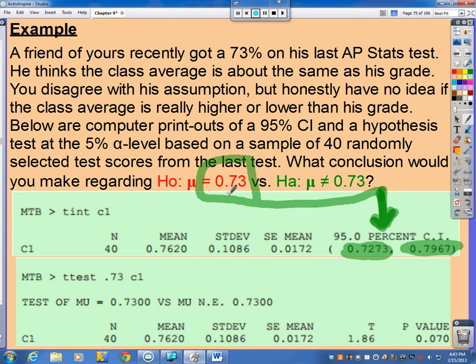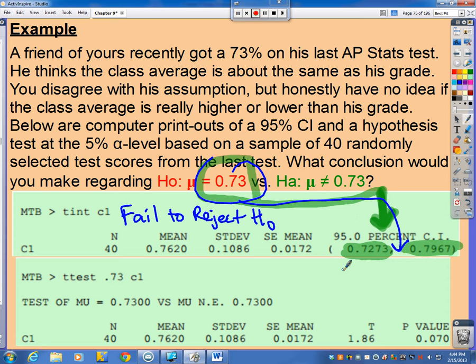So, can we say that 73% could not be the actual population mean or the actual average score on the AP Stats exam? No, we cannot eliminate it because it is actually a possibility that it is the actual mean score. So in this case, we would fail to reject the null hypothesis because it is, again, in between these two values. It doesn't matter how close to one of the ends it is, but if it is actually in between these two numbers, that's all that counts.